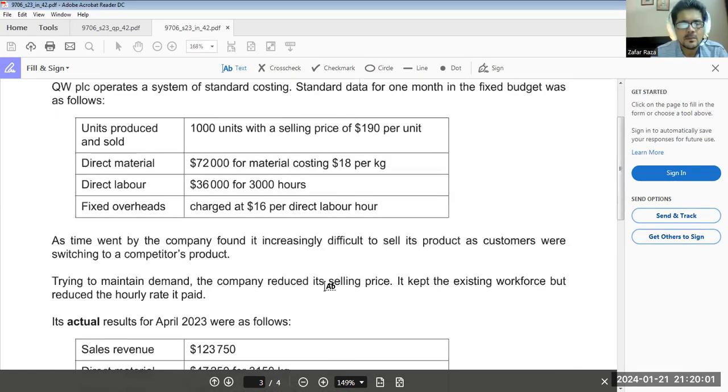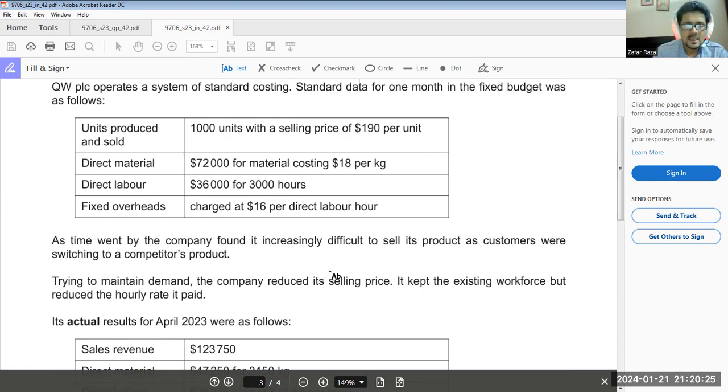QWPLC operates a system of standard costing. Data for 1 month in the fixed budget was as follows. Units produced and sold 1000 with a selling price of $190. This is a fixed budget. Direct materials $70,000 for material costing $18 per kilogram. Direct labor $36,000 for 3000 hours, and fixed overhead charged at $16 per direct labor hour.